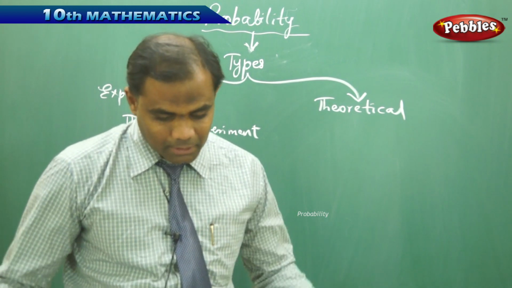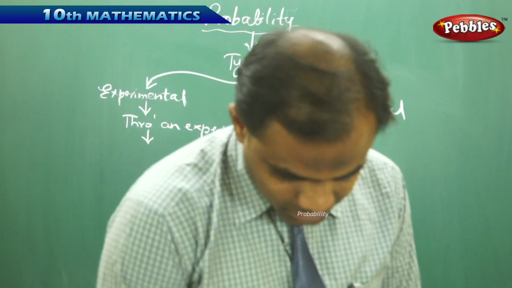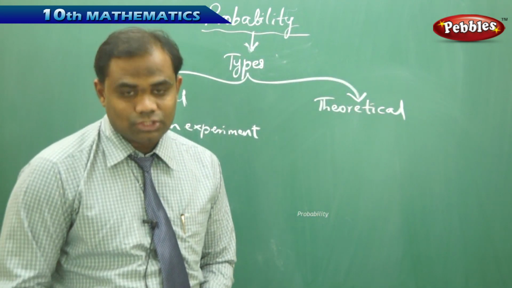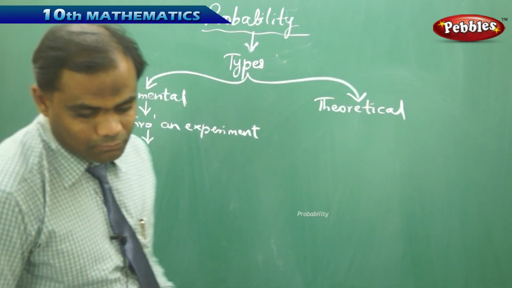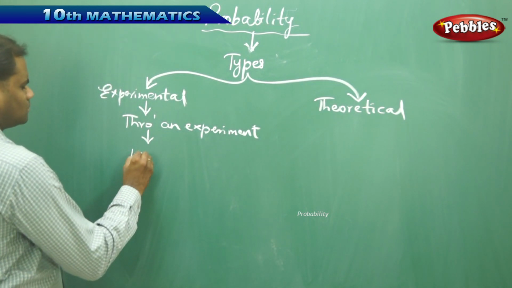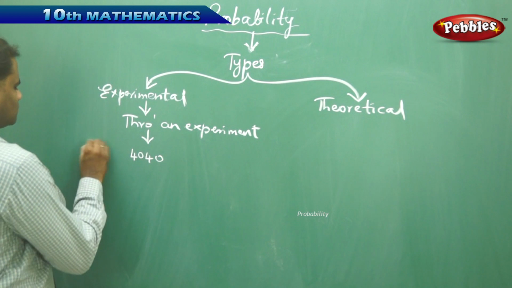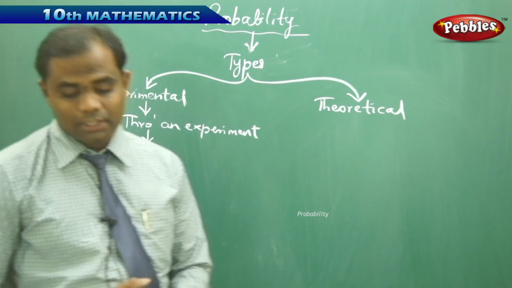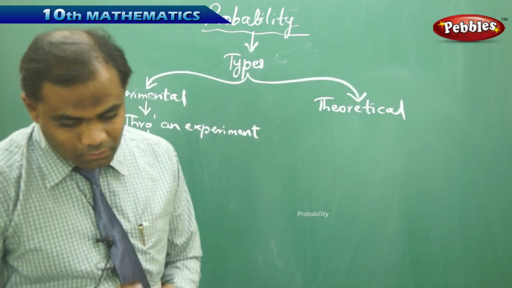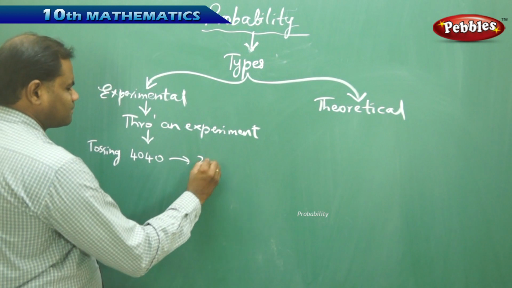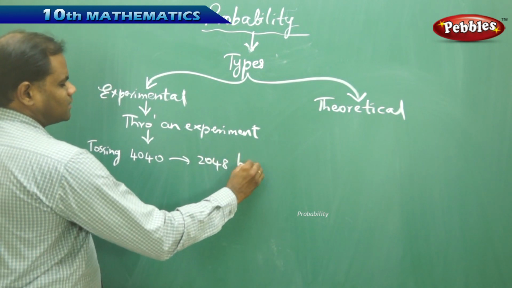Say, for example, one of the French mathematicians by name Buffon tossed a coin 4,040 times. If I toss a coin 4040 times, he could get 2048 heads. Out of this, he got 2048 heads.